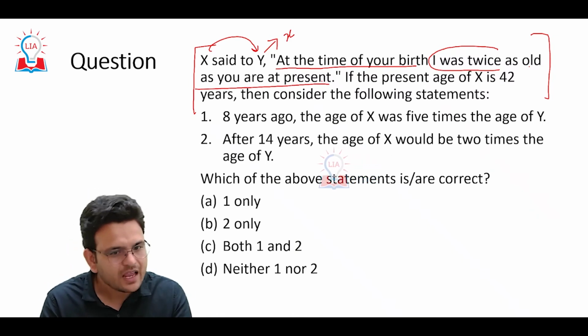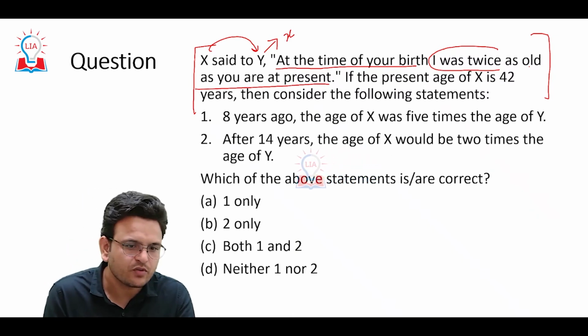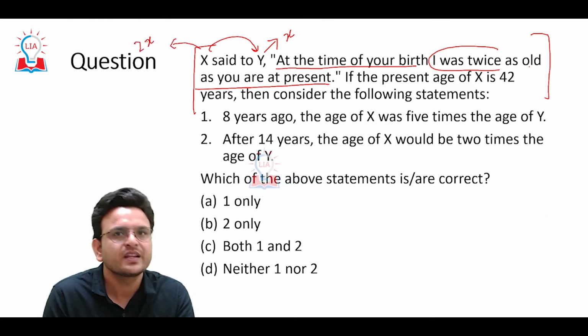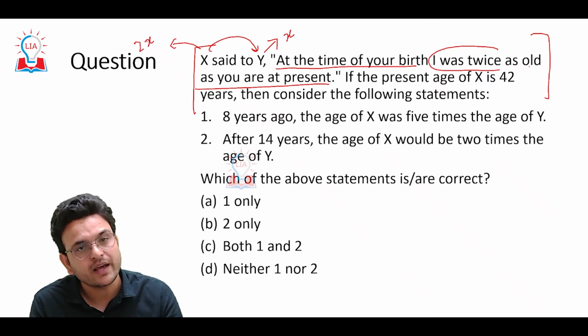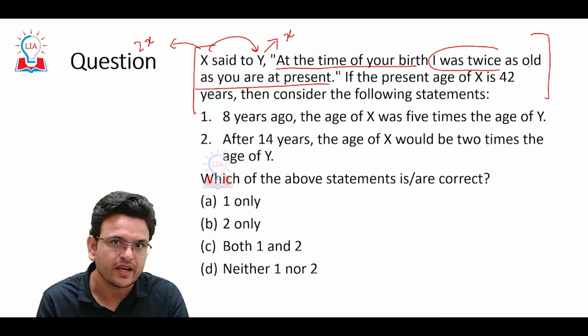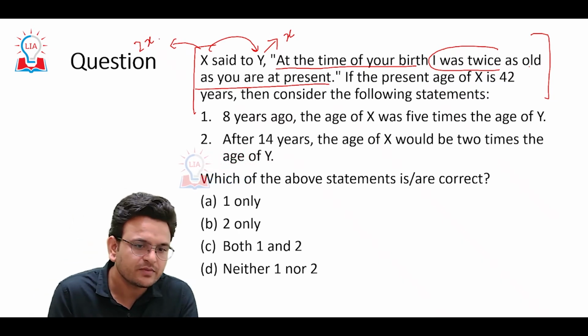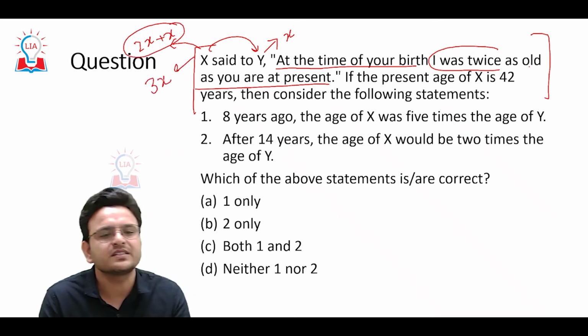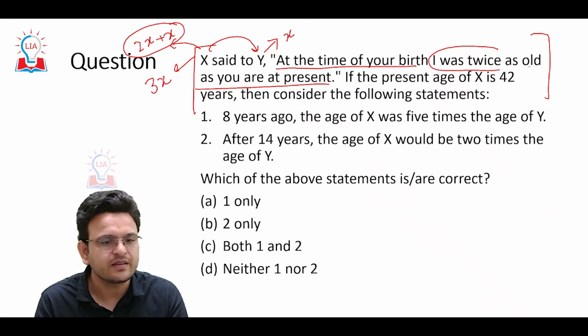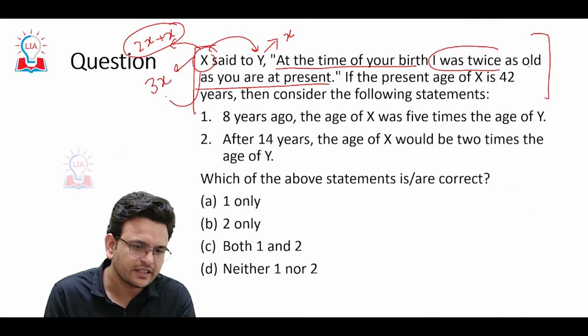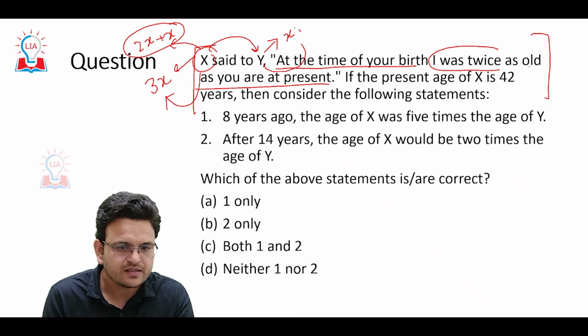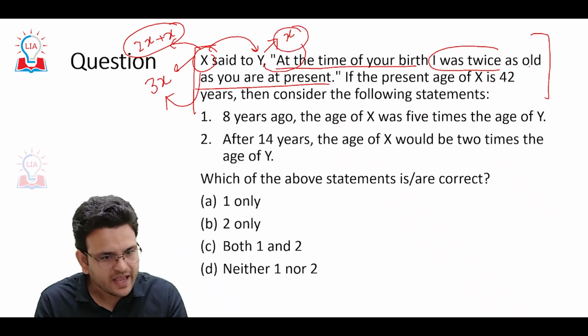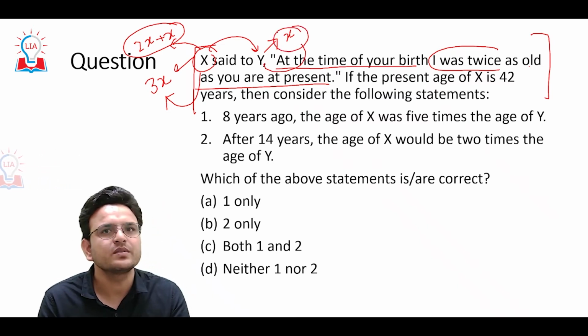At the time of the birth of y, the age of x will be 2x, and the present age of x will be x plus 2x, that is 3x. It simply means that in present time the age of x is 3x and the age of y is x, so x is thrice the age of y.